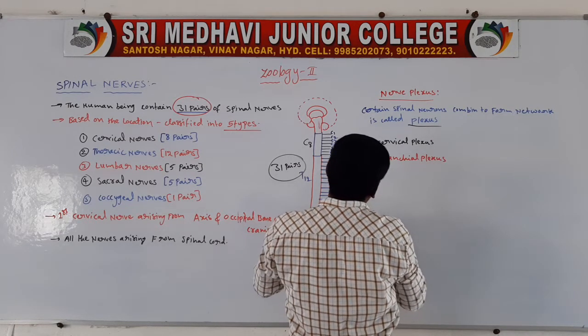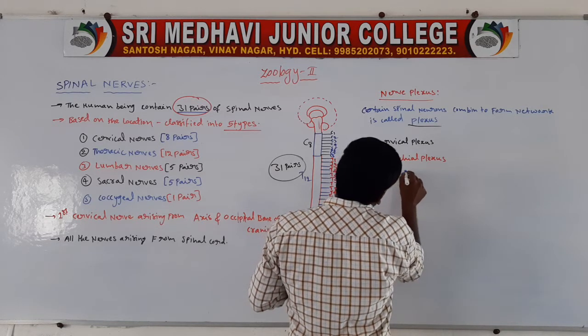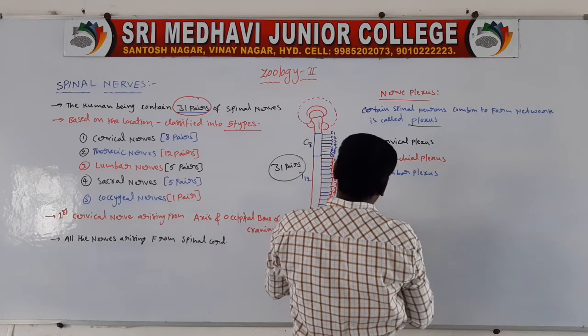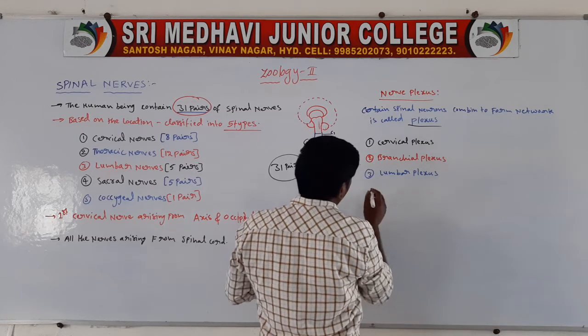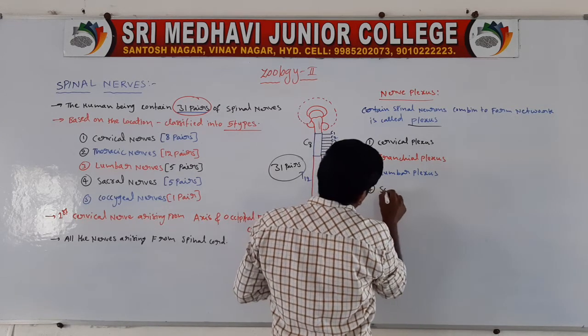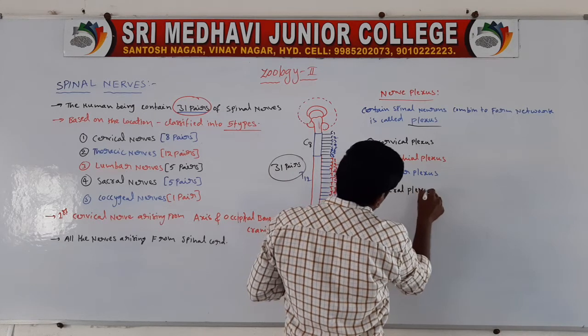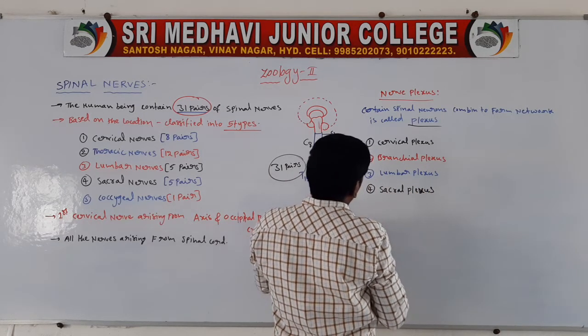Third one, lumbar plexus. Fourth one, sacral plexus. Fifth one, coccygeal plexus.